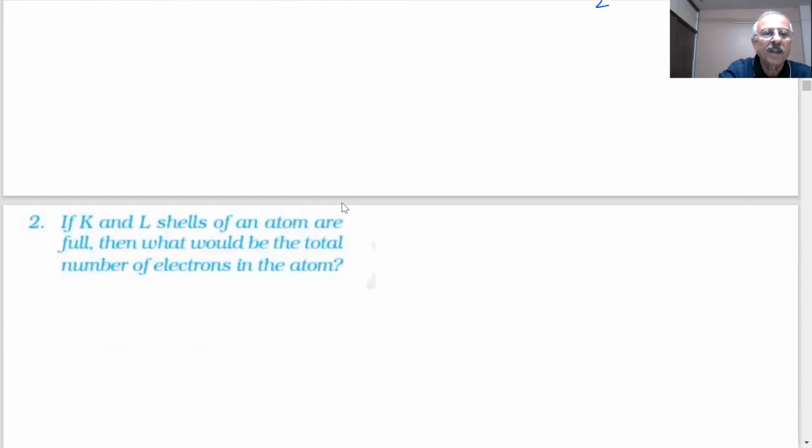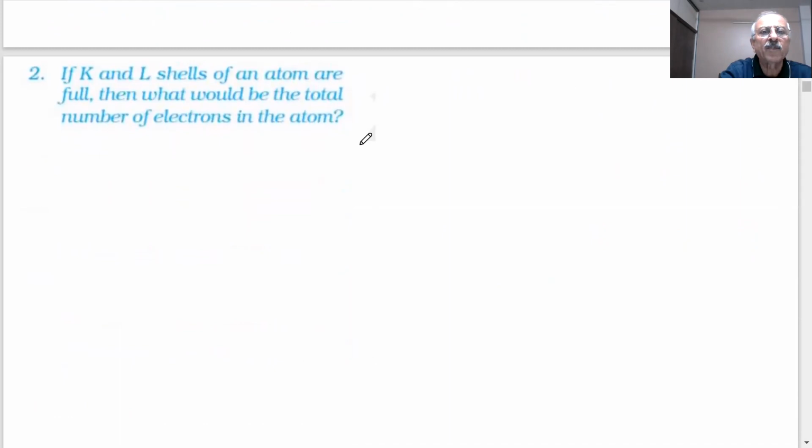Okay. If the K and L shells of an atom are full, then what will be the total number of electrons in the atom? You have 1 to 2 minutes to answer the question, students. Ten electrons. All right.